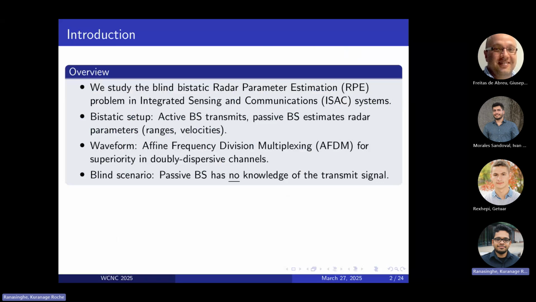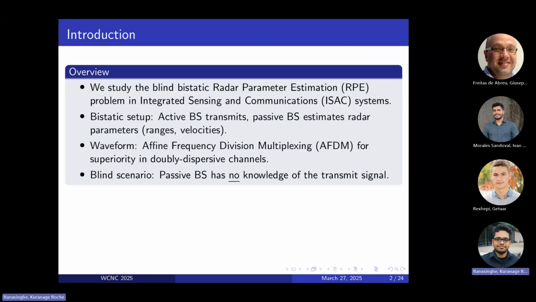For the choice of waveforms, since we are working in doubly dispersive channels, and since AFDM has so far been the competition to beat in these types of channels, we will give our derivations for AFDM, but in a very general manner, so that the consequent OFDM or OTFS waveforms can also be applied seamlessly.